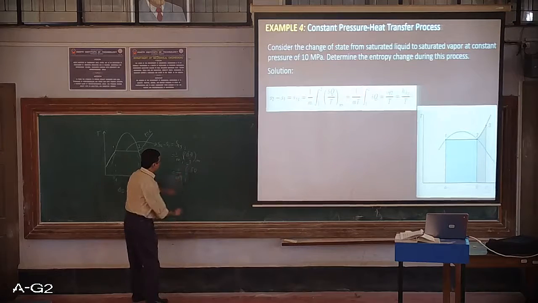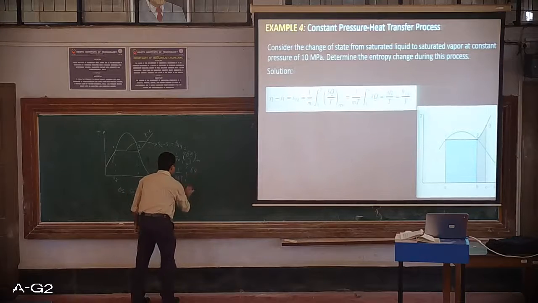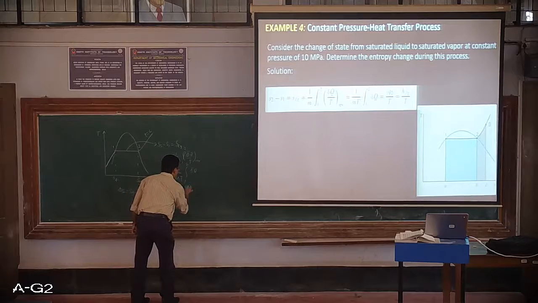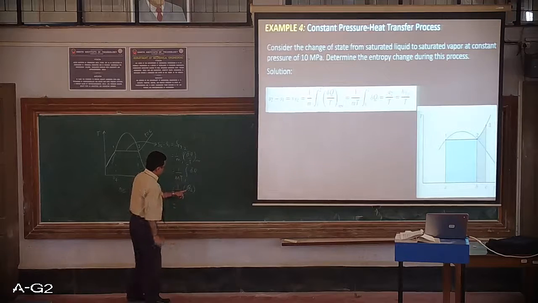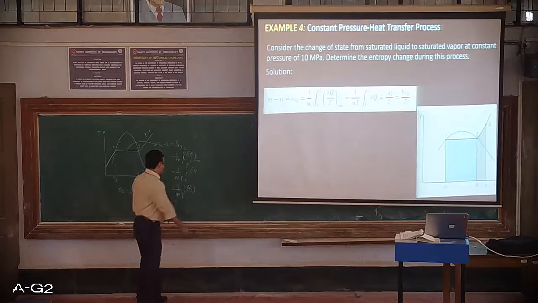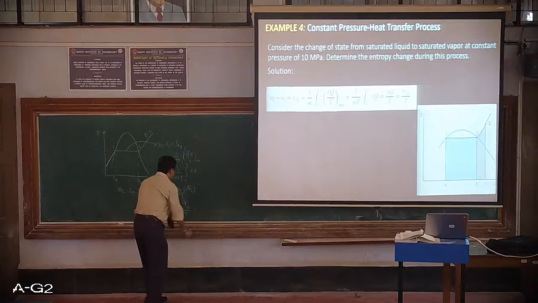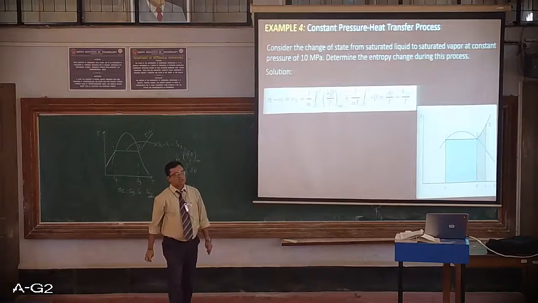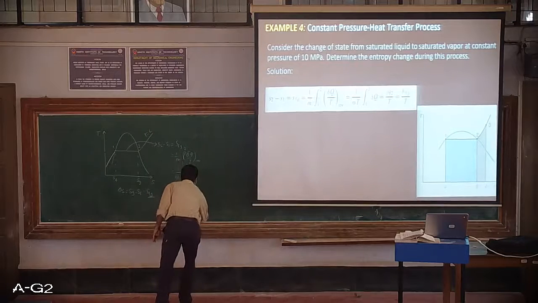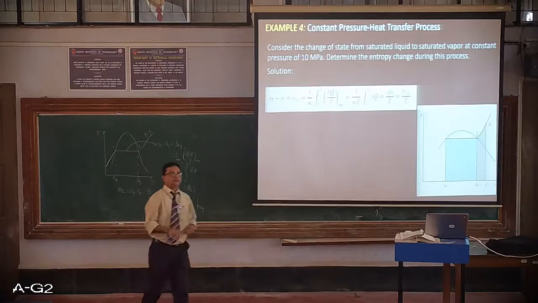And hence further it is equal to 1 upon mT, and this integral is nothing but from 1 to 2, Q1 to 2. So Q1 to 2 divided by m. Now I will be getting specific heat, so I will be writing here as Q1 to 2 divided by T. Now this Q1 to 2 is what? It is equal to hfg. How? This we need to develop.